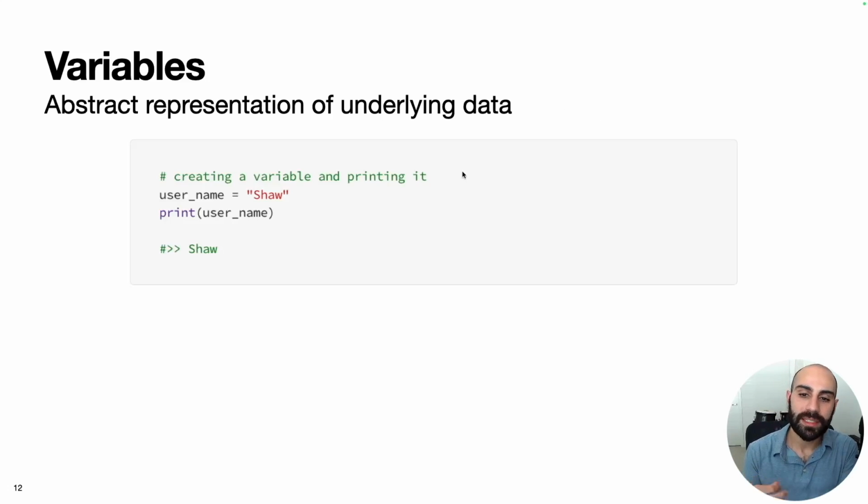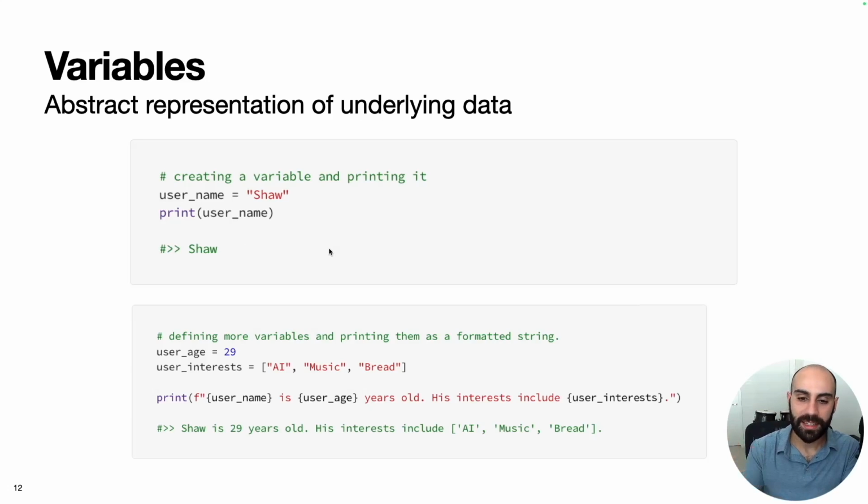What we can do is, instead of writing Shah over and over again in our code, we might create a variable called username and set it equal to Shah. And then anytime we wanted to plug in the user's name, we could just use the variable instead of writing it explicitly. So if we printed the username variable, we would see Shah in the command line.